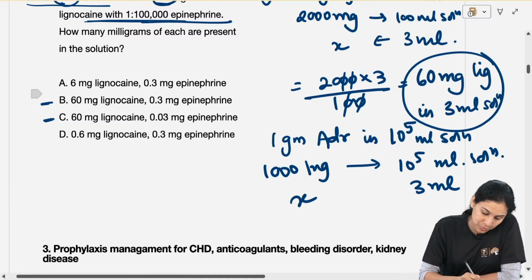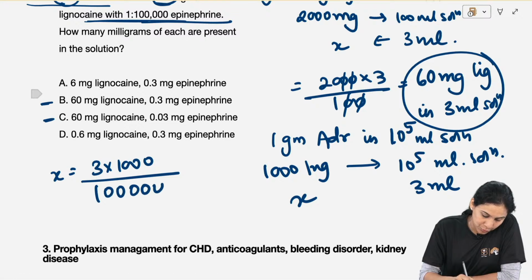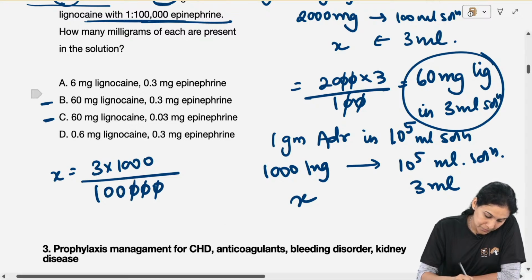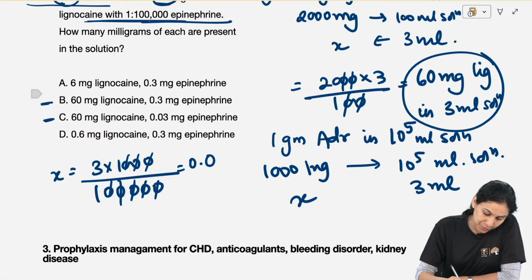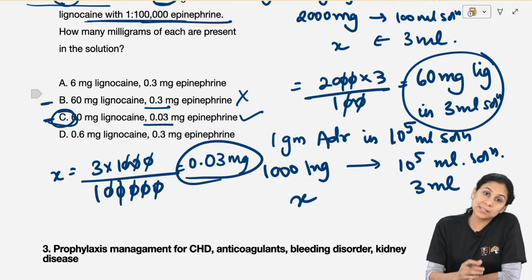X is equal to 3 into 1000 divided by 1 lakh, which is 0.03 milligram. So this is wrong, this is correct. So C becomes your answer. So that is how you calculate.